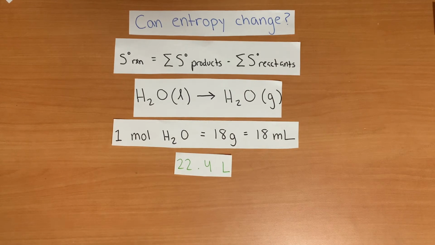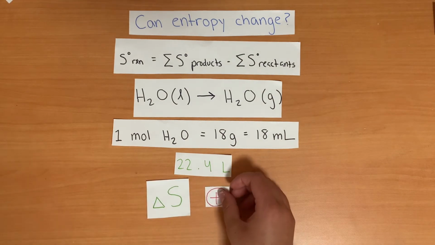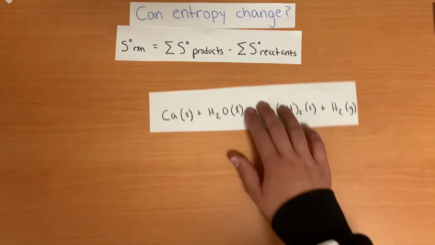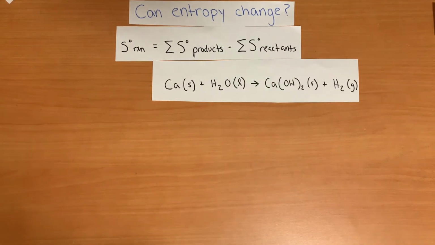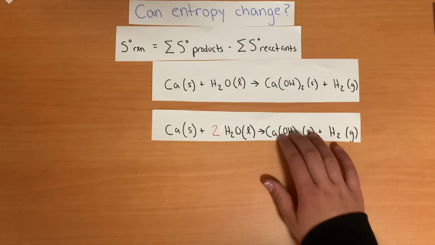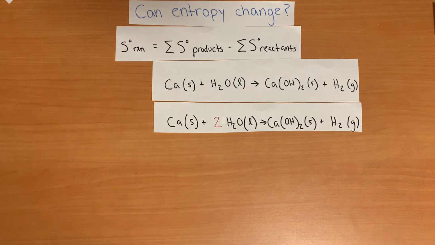Compared to the liquid state, in the gaseous state, the water molecules are spread throughout a larger volume. Because of this, the change in entropy is positive. Let's look at one more example using the equation. What is the change in entropy when calcium reacts with water? This is the equation for the reaction after it's balanced.